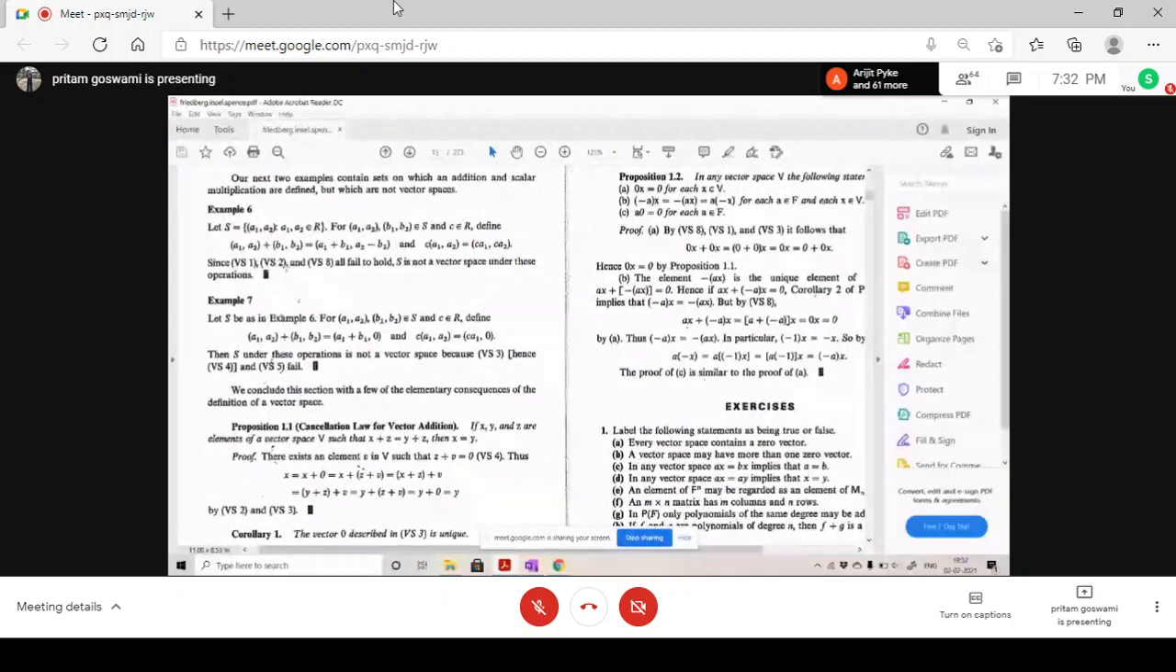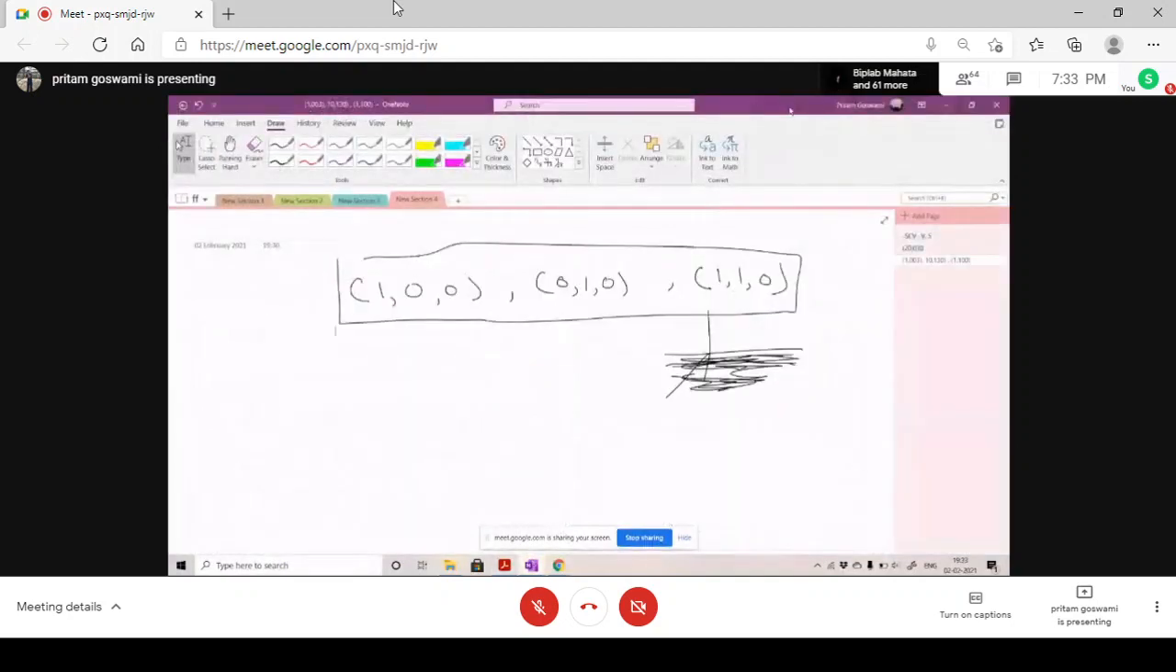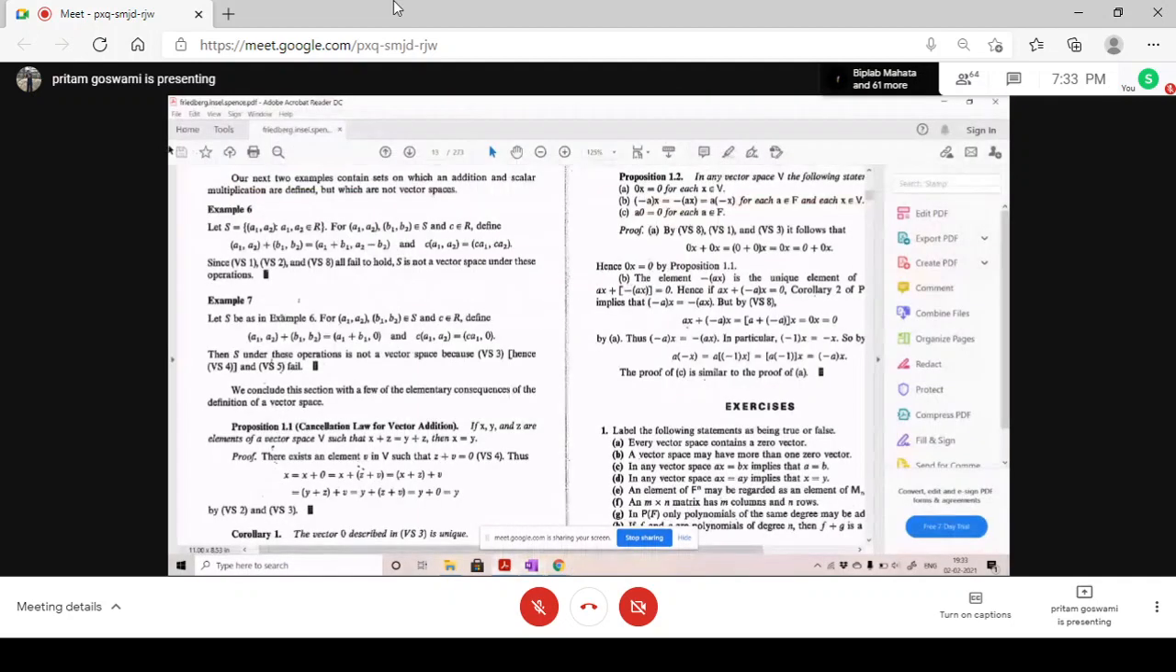The example 6, right? Please explain. This one, example 6, right? Okay. Suppose I have a set S, which is basically any pair A1, A2, where A1 and A2 belong to R. I have to check if this set S is a vector space or not under the operations. The operations are defined as these.